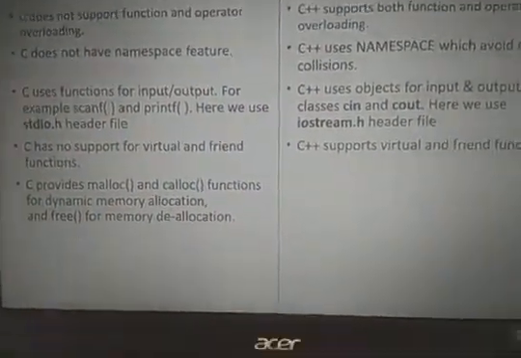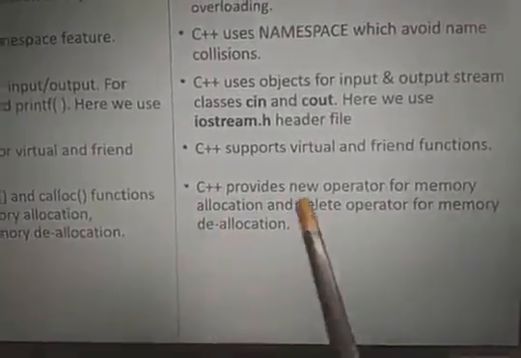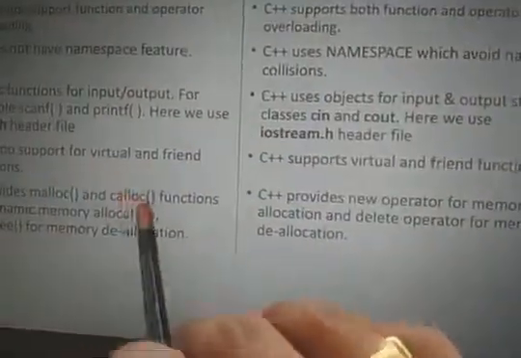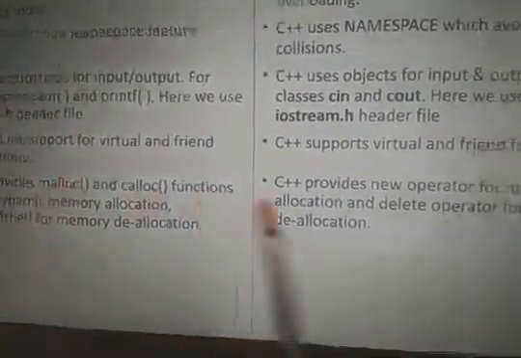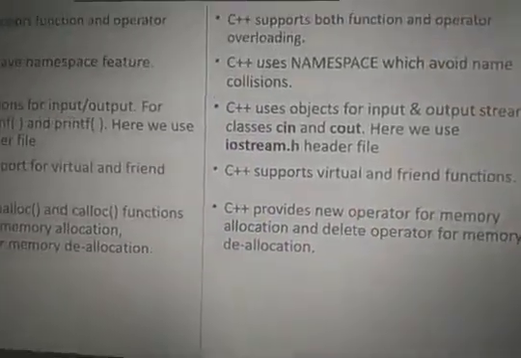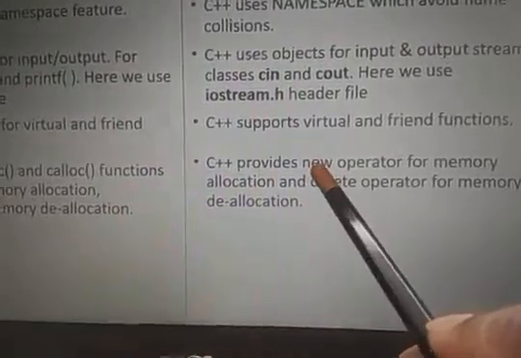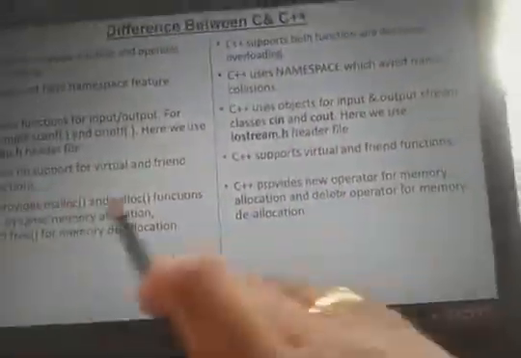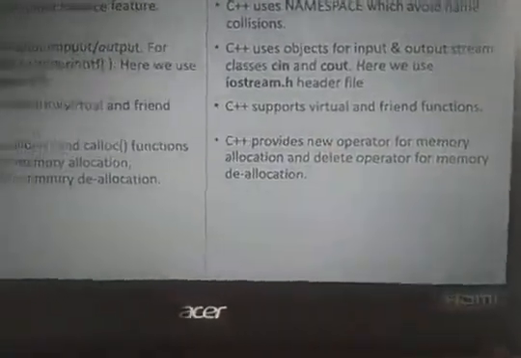In C++ you use two operators, the new operator and the delete operator. The new operator is used for memory allocation. It may be single or multiple allocations; in C, single is calloc and multiple is malloc, but here it may be single or multiple dynamically with the new operator. The delete operator is for destroying the memory. Here in C it is malloc, calloc, free; here only new and delete are available.